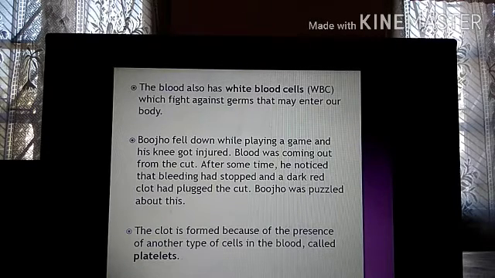Sometimes in persons, the platelet count decreases. Because of some infection or because of some disease, the platelet count decreases. So if your platelet count decreases, then your blood will not clot. It will not clot and blood will continuously flow from your body. It will not heal. So that is a very dangerous thing. So platelets is another type of cell in blood that helps your blood to clot.